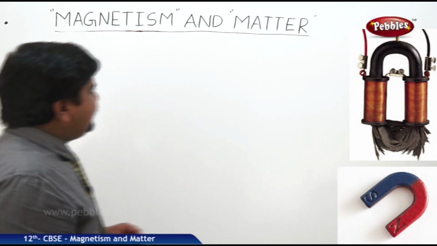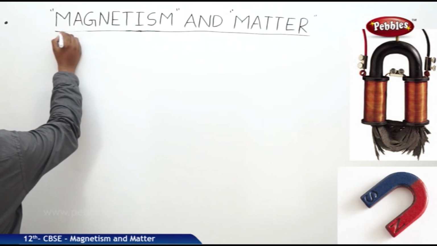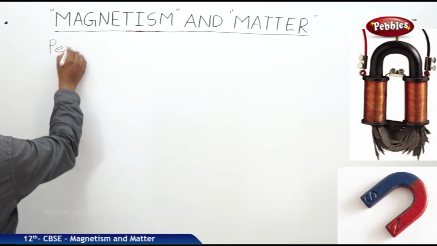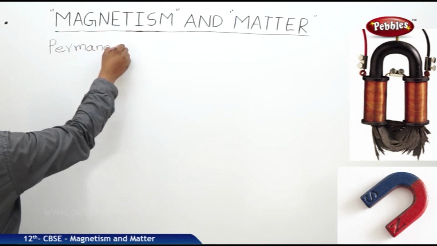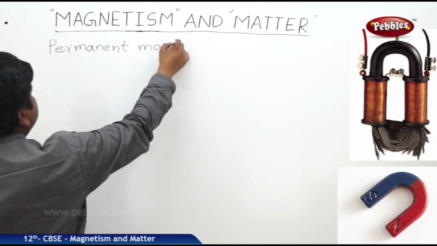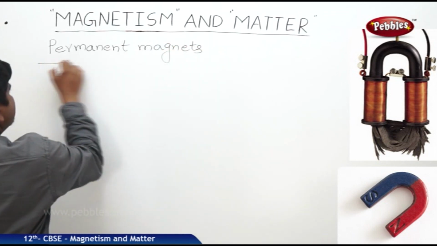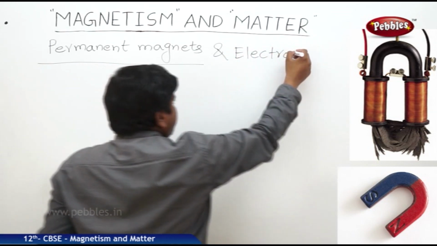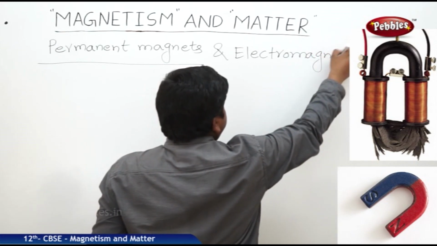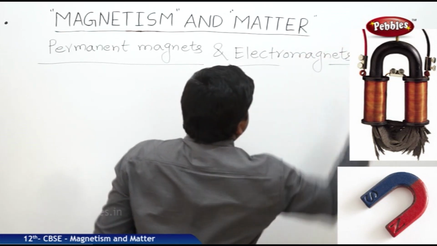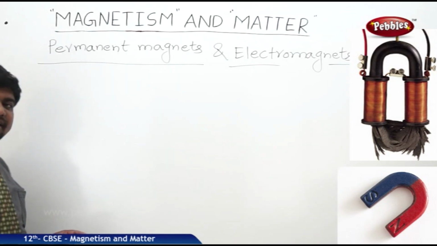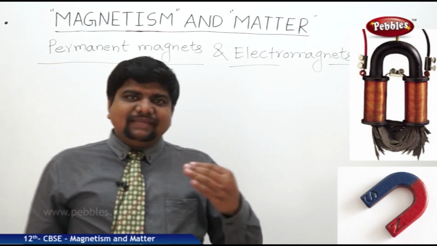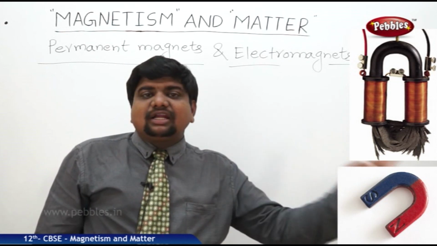The next concept is permanent magnets and electromagnets. Permanent magnets means the ferromagnetic material which has high retentivity, which can keep the magnetic field for a long time and cannot lose it easily.